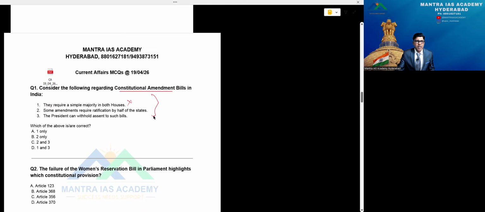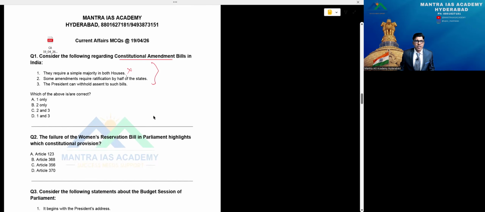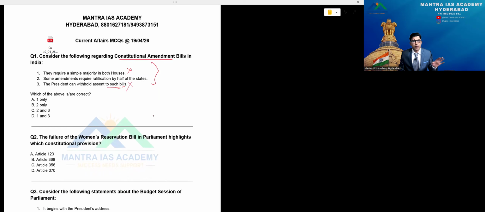So the next point: some amendments require ratification by half of the states. The second point: the president can withhold assent to such bills. But this is wrong. Especially in the case of a constitutional amendment bill, the president does not have the right to withhold. Without any hesitation, he has to assent to the bill. That's a major point. So 1 and 3 are wrong, and only 2 is the correct answer.